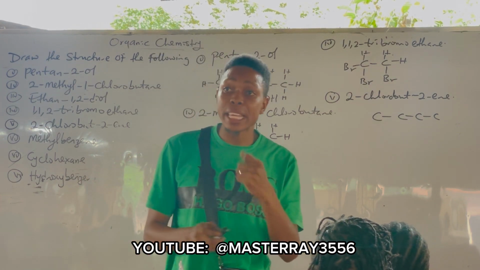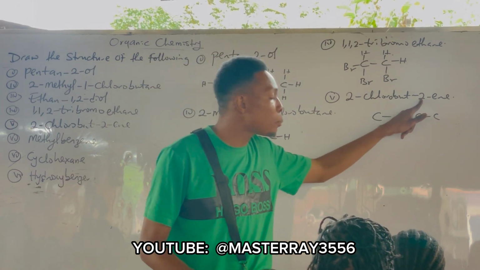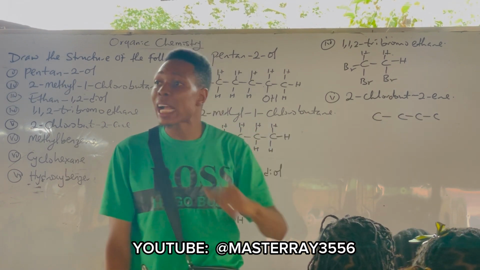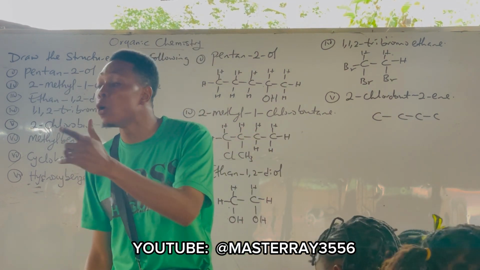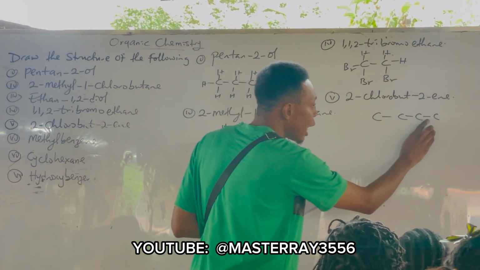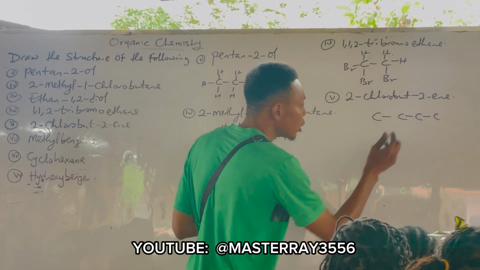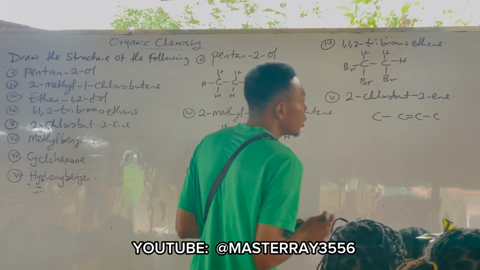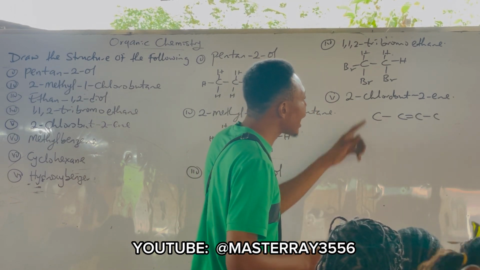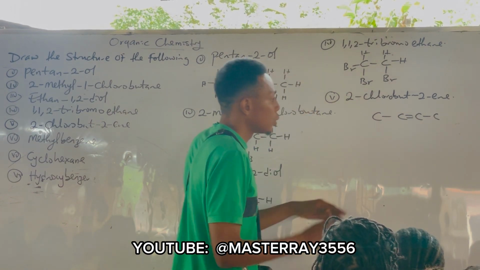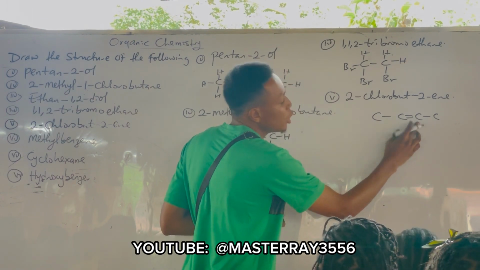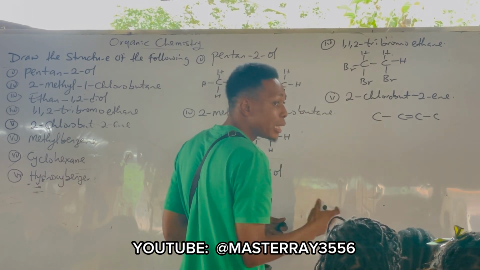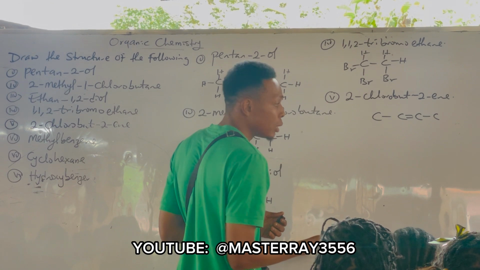Don't forget, I said the ene is in which bond? Second bond. We are counting the carbon-to-carbon bond. So this is the first bond and this is the second bond, is it not? So we have a double bond here. And the chloro is attached to which carbon? Carbon 2 is here, right? If you like, place it here, place it here. They are both the same. Are you getting me? Yes, Papa.